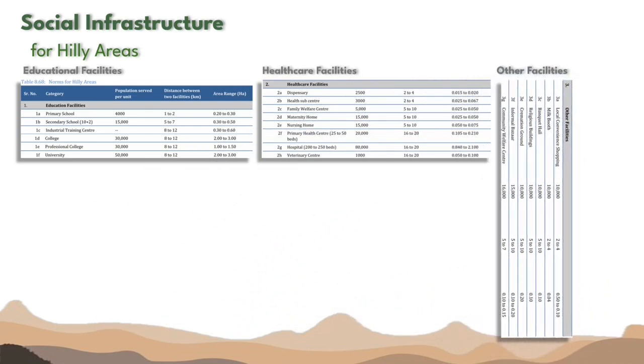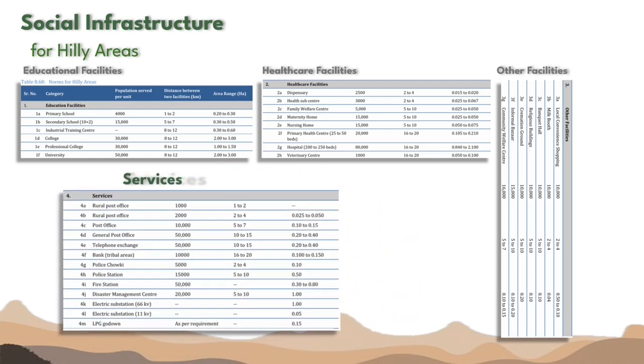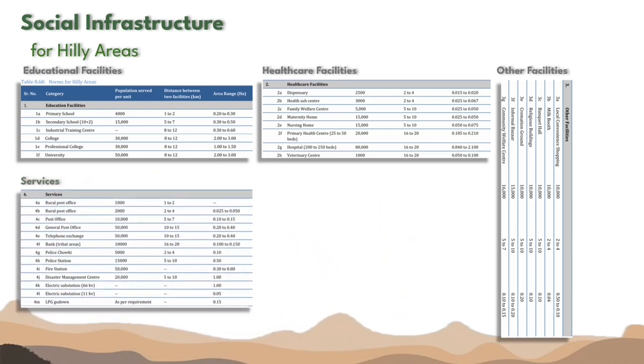Then come the various services such as post office, police station, fire station, and electrical substations. So just read through all the services. These are all important from the planning point of view of a city or a town or a rural area. Whether they are located in the plain areas or in hill areas, these comprehensive guidelines make URDPFI an essential document.